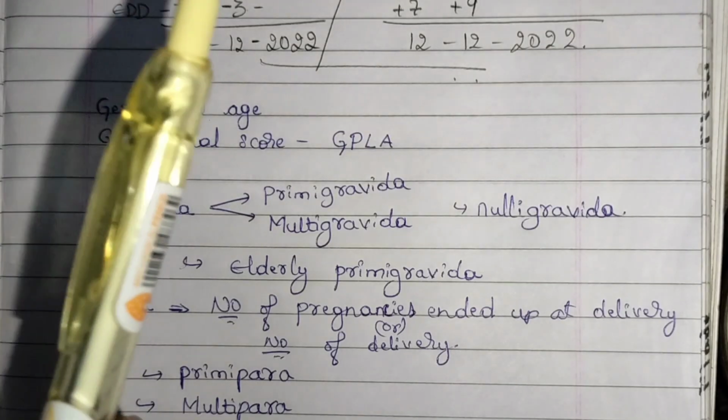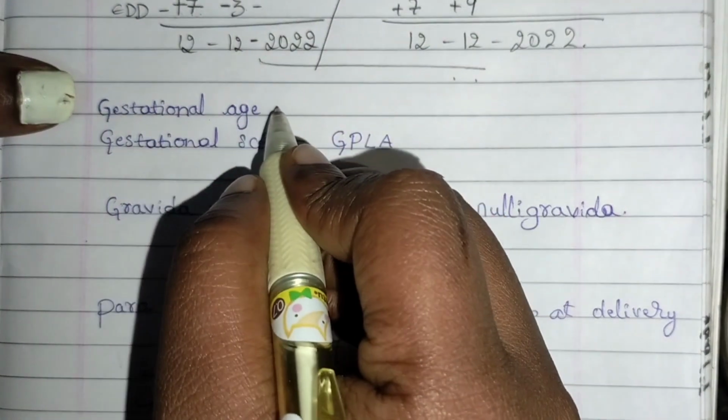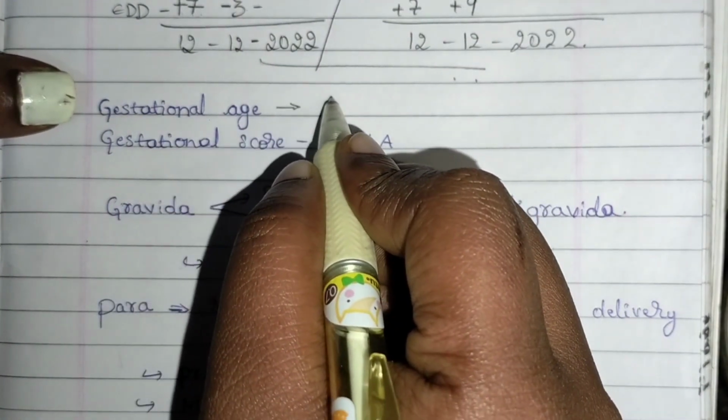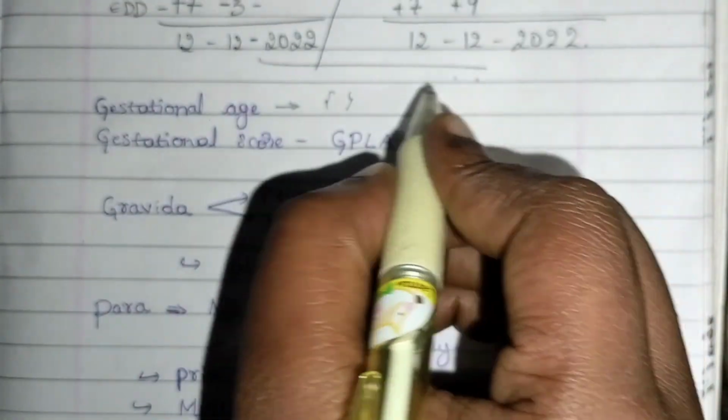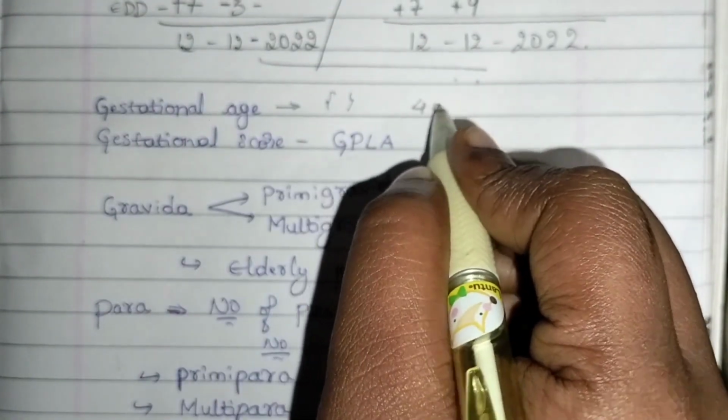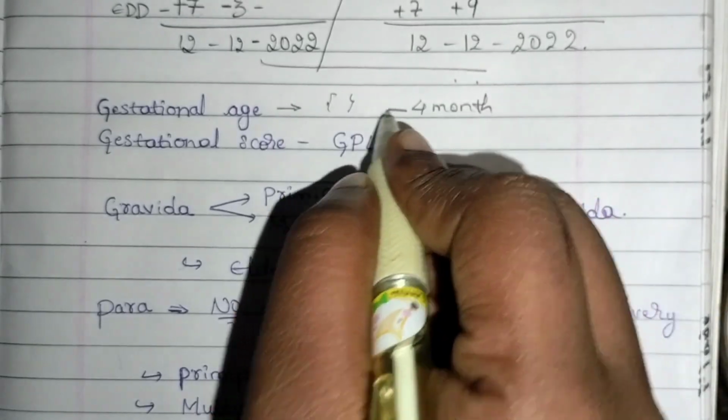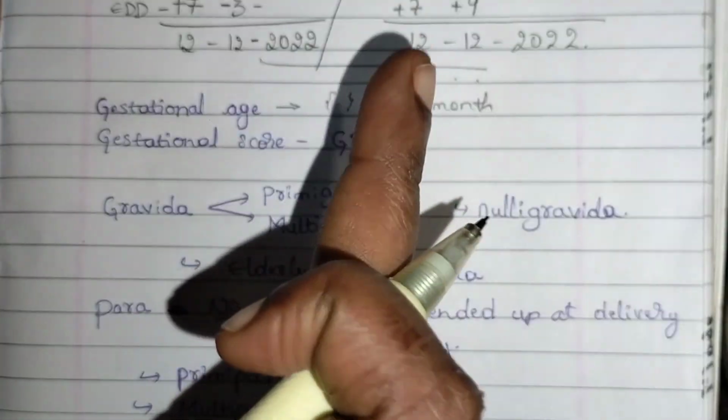Next we have gestational age. Gestational age is nothing but the period at which she is pregnant. For example, if the woman is 4 months pregnant, then her gestational age is 4 months. That is the period of pregnancy.